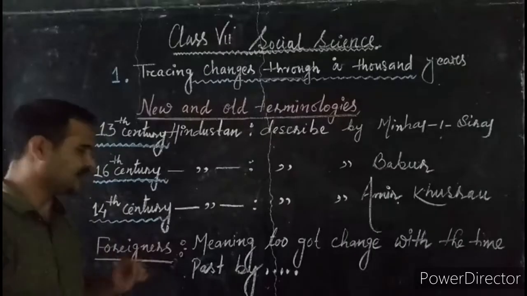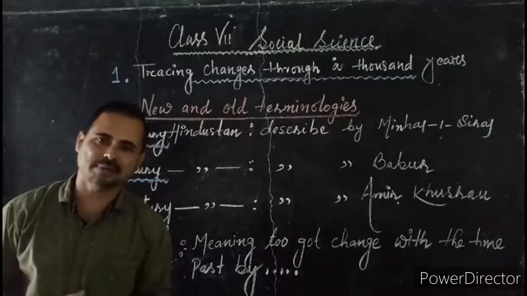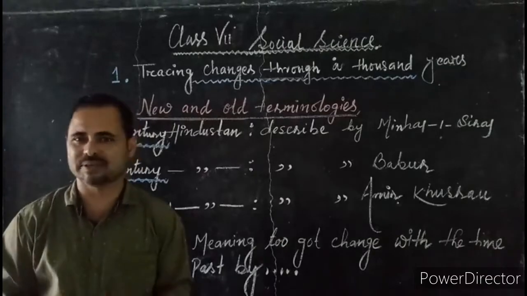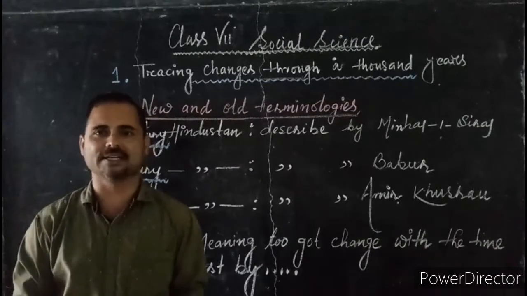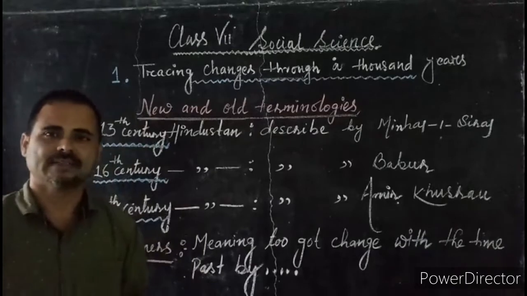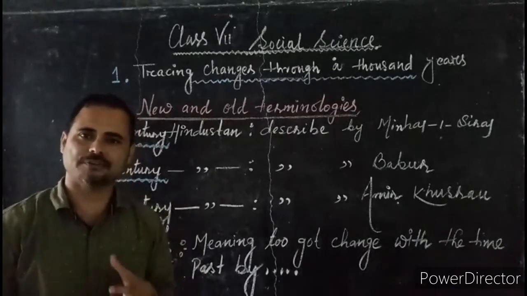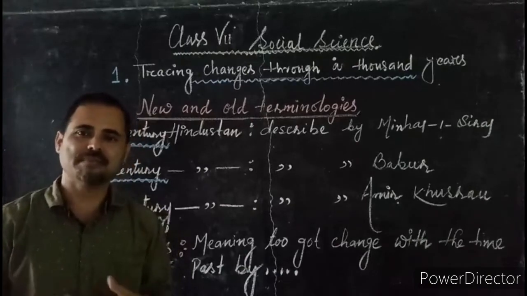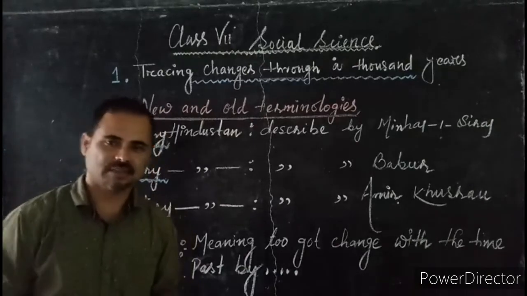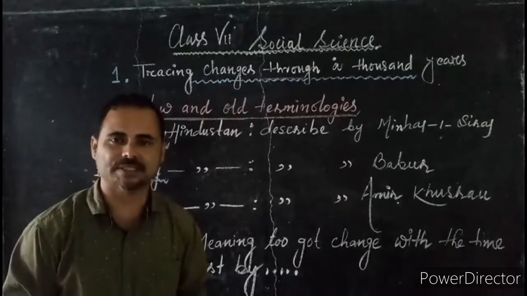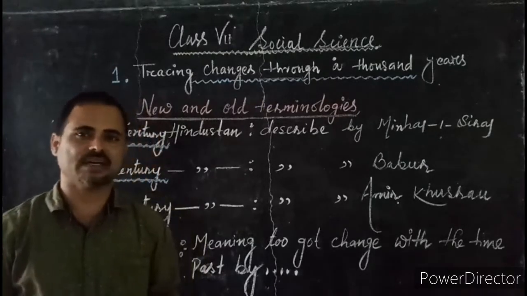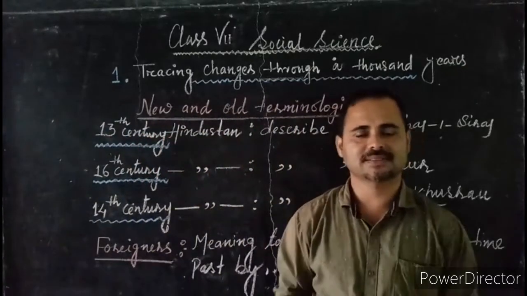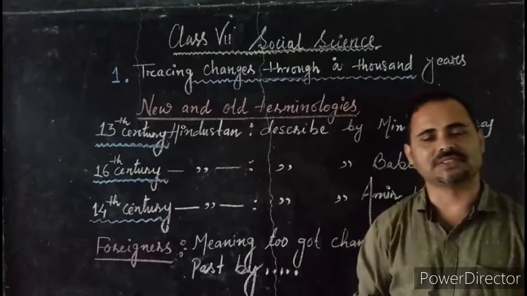First term, foreigner. When we talk about the foreigner today, what do we understand? We understand a person who does not belong to our country, who comes from another country. That person is called a foreigner. But in the past, the meaning of foreigner was something else. The foreigner was also called Pardesi. This means any people who are strangers to others are called Pardesis.